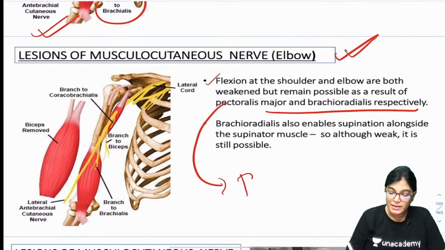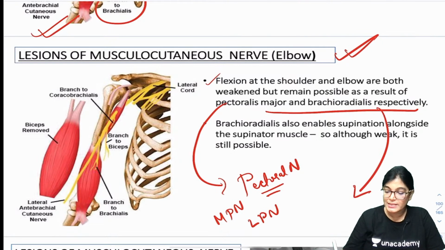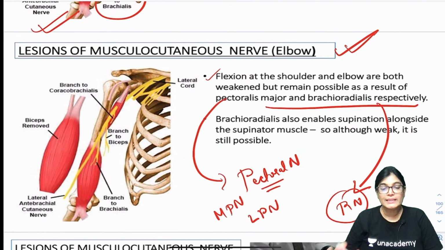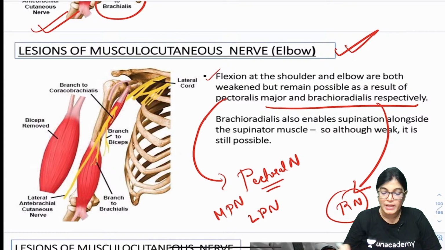Pectoralis major gets innervation from the lateral and medial pectoral nerves. Brachioradialis gets innervation from the radial nerve. So, these two nerves are still intact and these two muscles are intact. Complete loss of flexion is not possible, and brachioradialis also causes slight supination. That will also become weak, but complete loss is not possible.